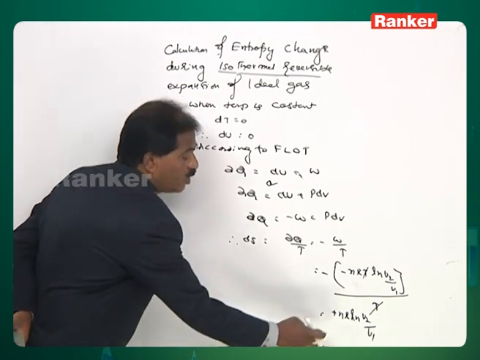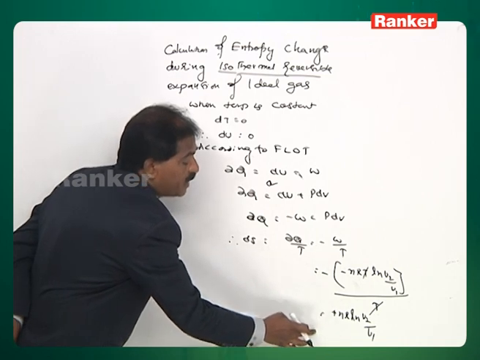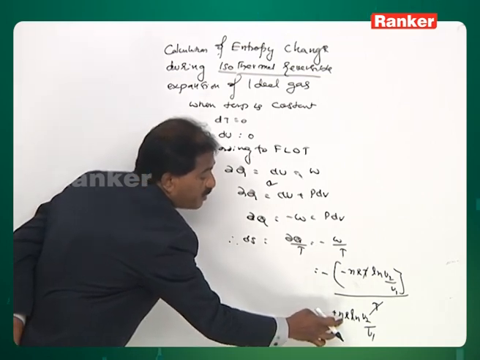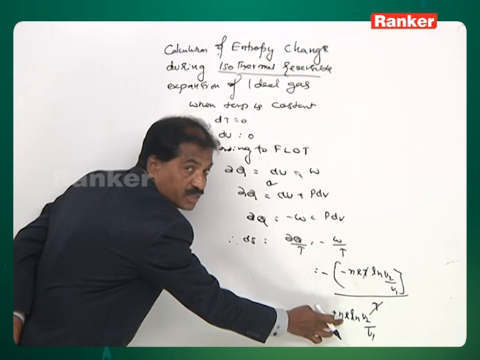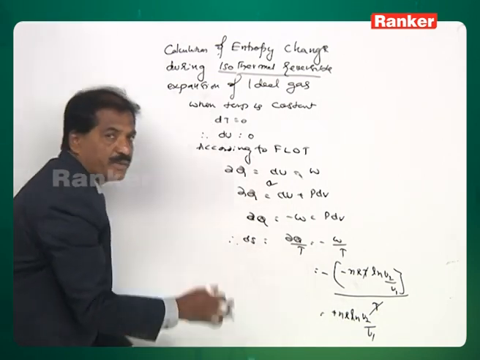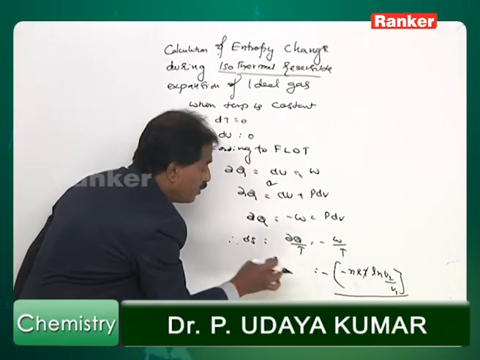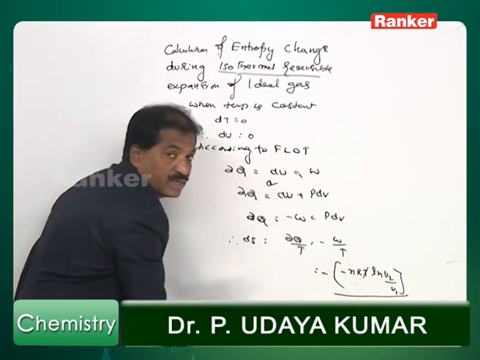Next, you observe the final expression of the entropy change. In the final expression, we have one term called n. n means quantity of the gas. So therefore, if any thermodynamic property depends on the quantity of the gas, then that is an extensive property. Next, here R, this is the universal gas constant.